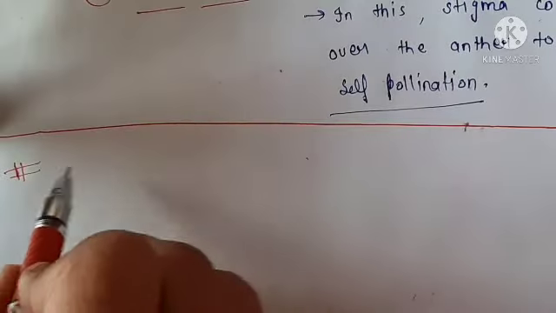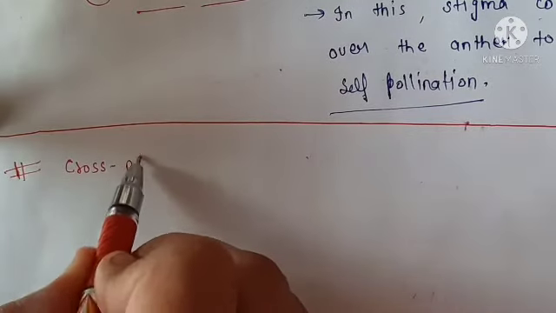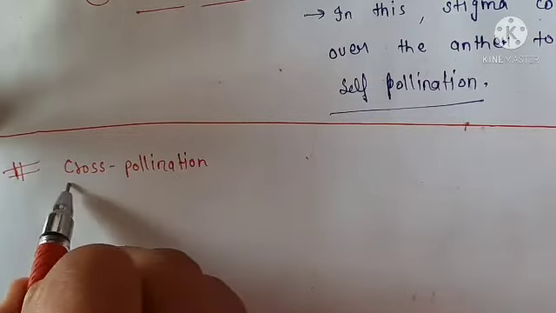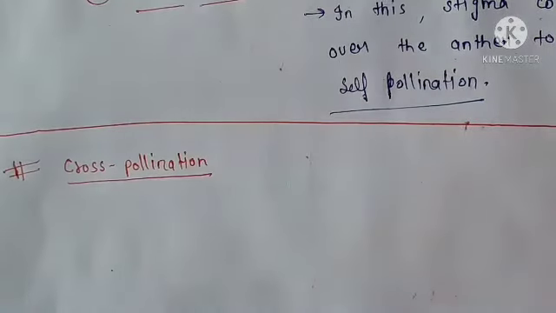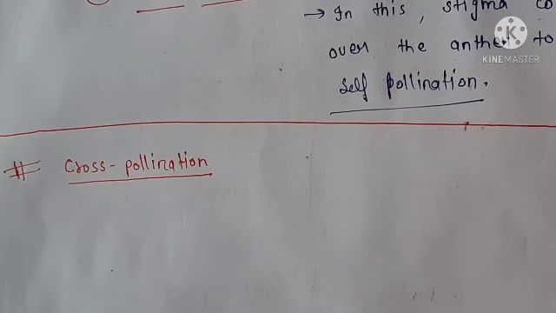Now we will discuss cross-pollination. So what is cross-pollination? As you know, it is the transfer of pollen grain from the anther of one flower to the stigma of another flower of a different plant. So that is called cross-pollination.